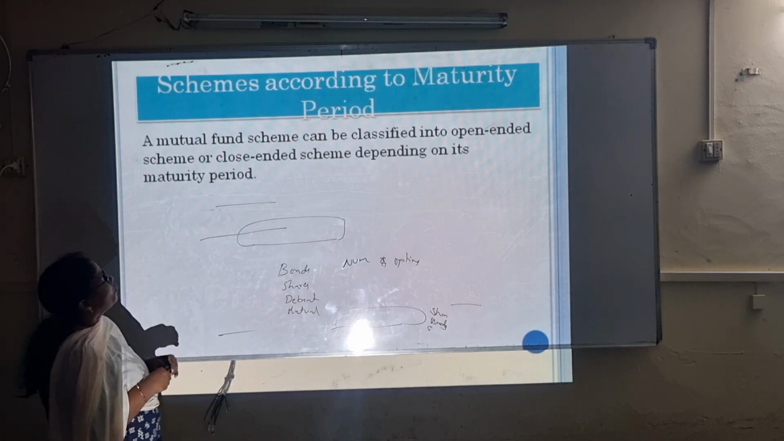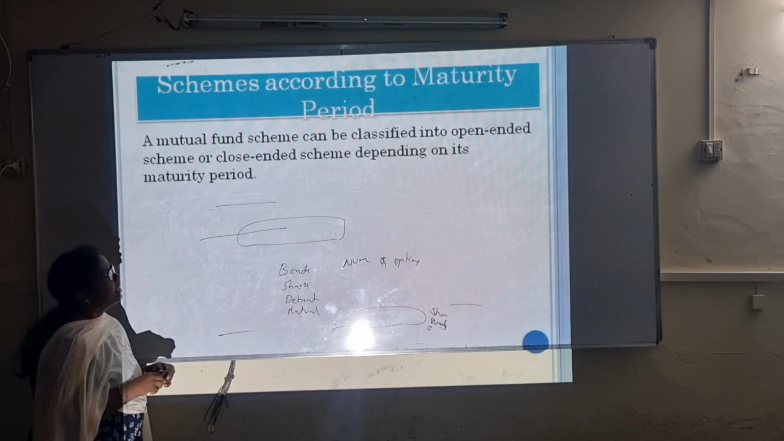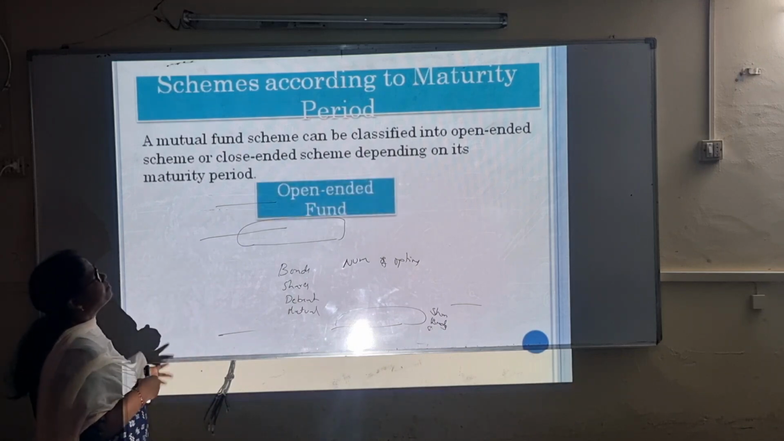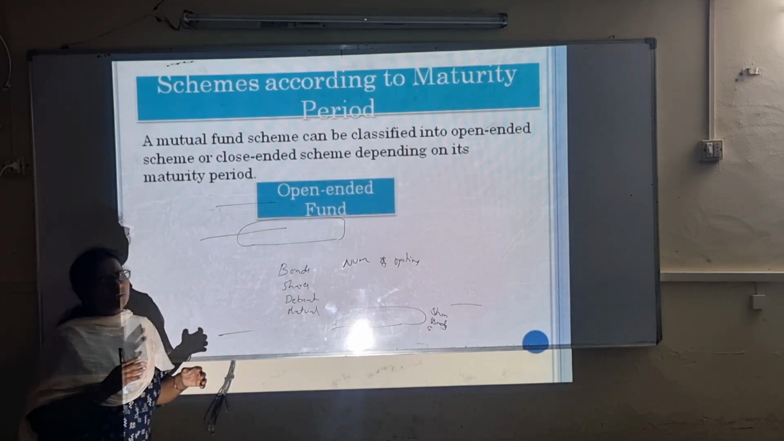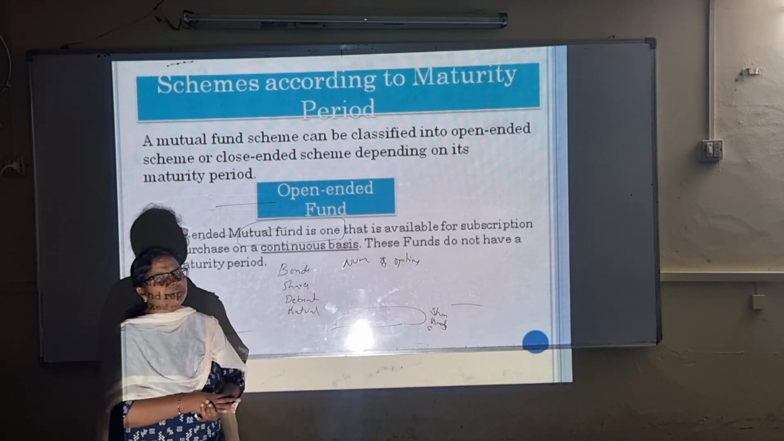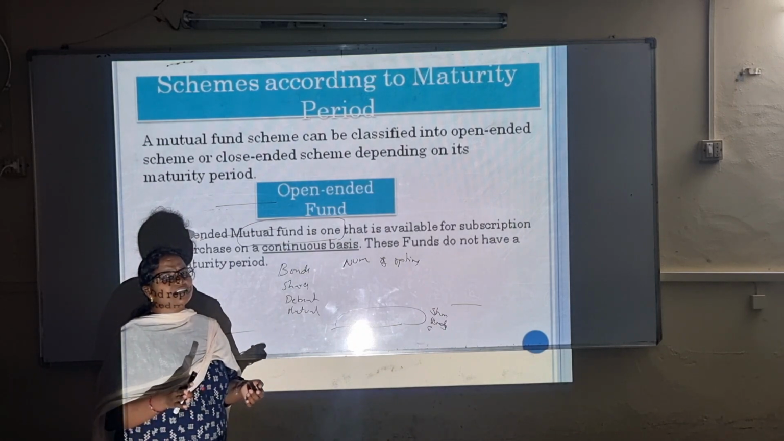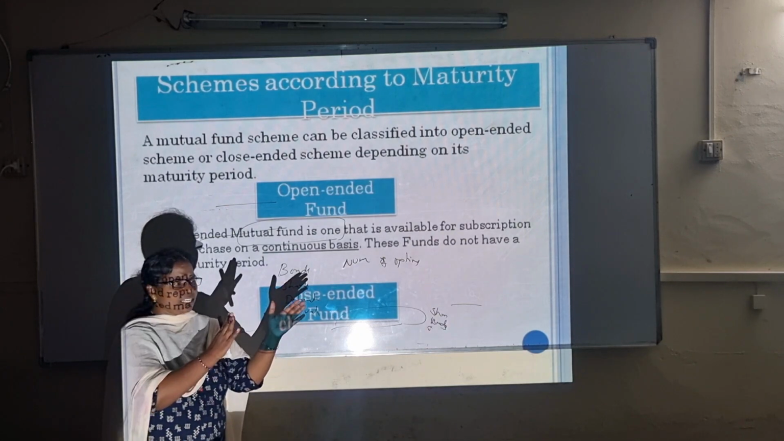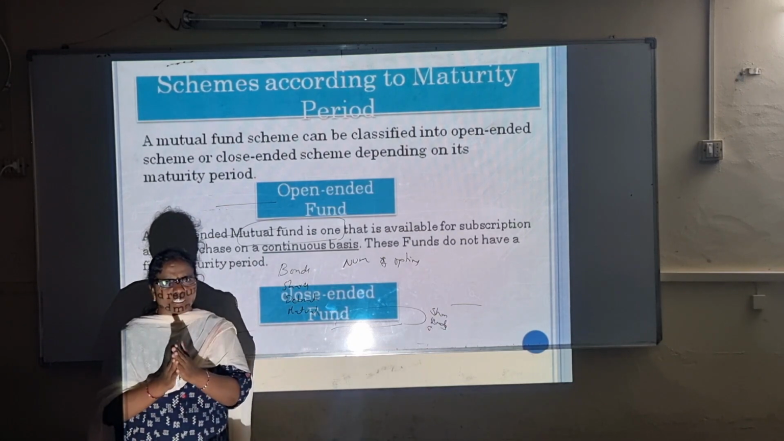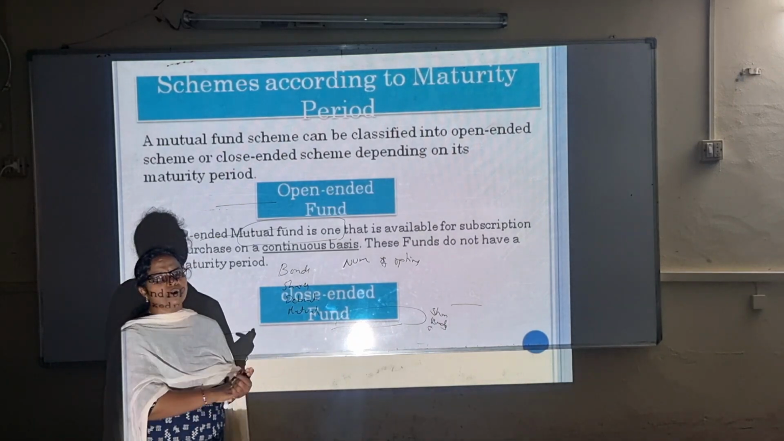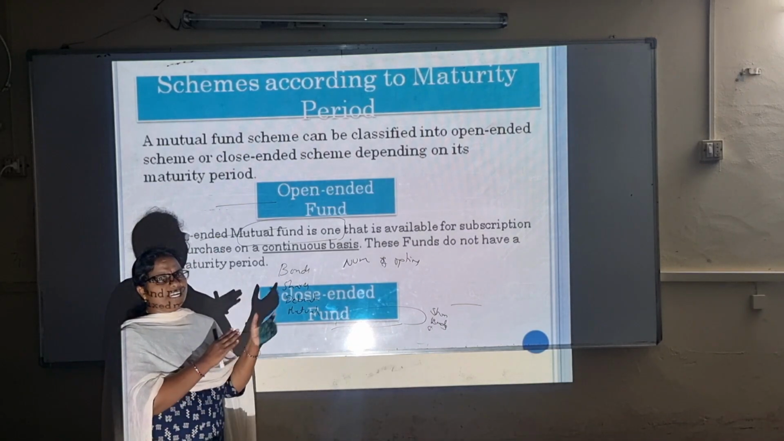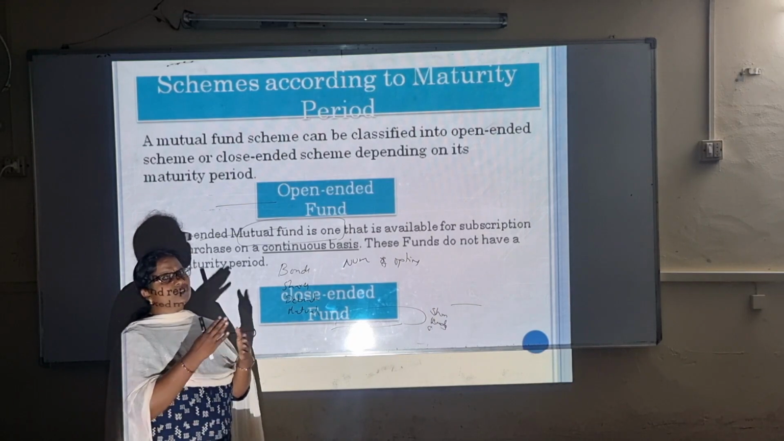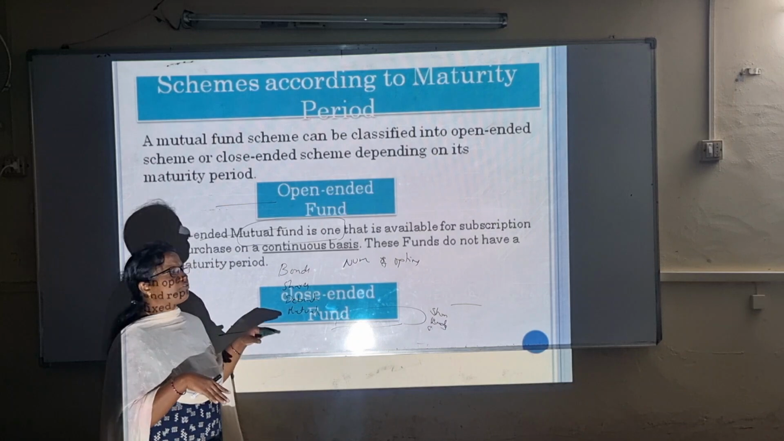So what is an open-ended scheme and a closed-ended scheme? A mutual fund scheme can be classified into open-ended and closed-ended. This is according to maturity period. Maturity period is nothing but a certain period of time, a certain duration. If you have a duration of 3 months, in those 3 months only you have to enter the scheme. By the close of that scheme, you have to close it and get out of it.